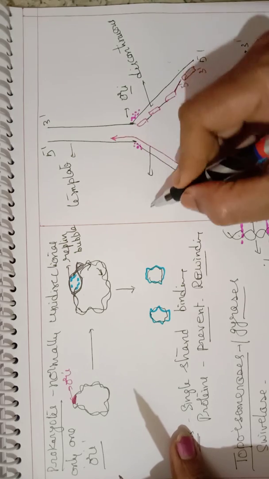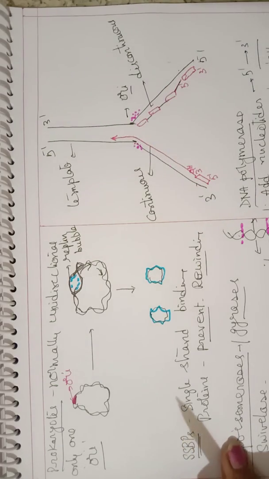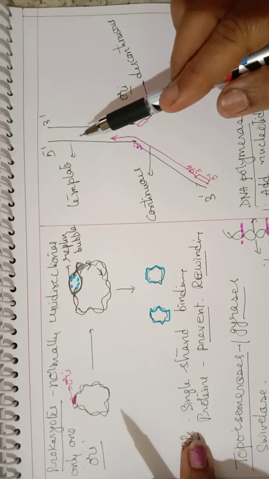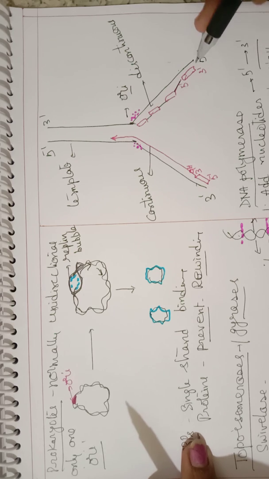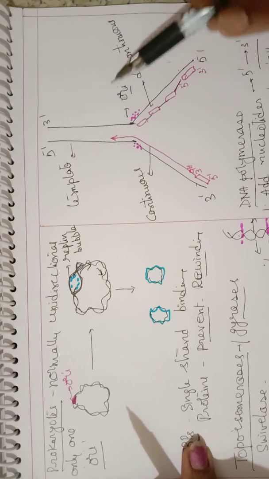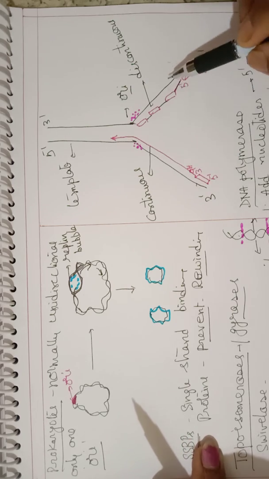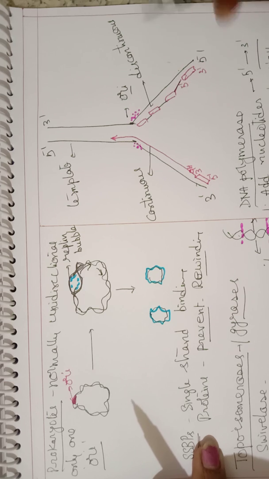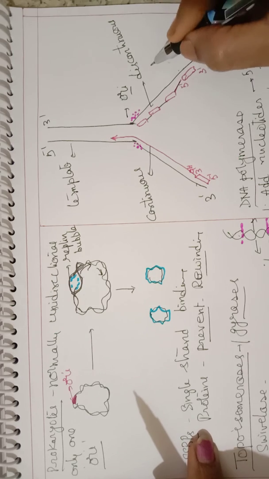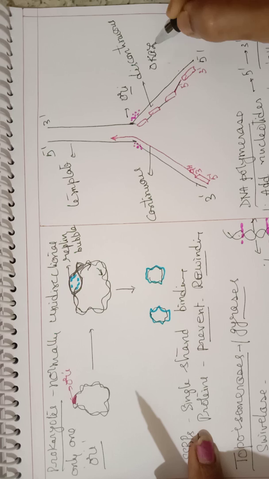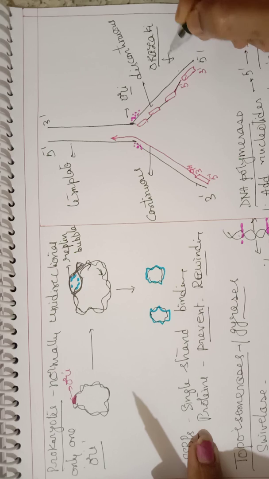On this strand it is called continuous. So we find continuous synthesis on the strand which is 3' to 5' and discontinuous synthesis on the strand which is in the direction of 5' to 3'. Because of the features of DNA polymerase, we can find this continuous and discontinuous synthesis. And these small fragments which are synthesized are called Okazaki fragments, after the scientist who observed them.